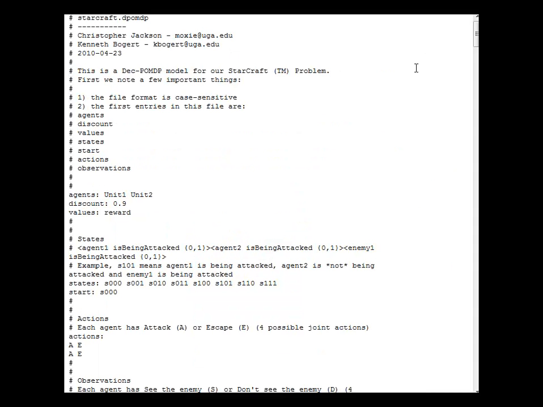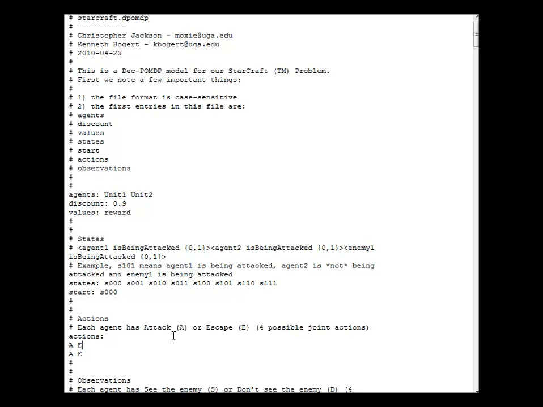Before we demonstrate our AI bot in game, let's first take a quick peek at our POMDP model. Here's an example we used to model a problem which consists of two Dragoon units which will be controlled by our AI versus a 2 times upgraded armored enemy Ultralisk. You'll first notice that our optimality criterion includes an infinite horizon with a discount factor of 0.9. We have 8 states, where the first digit expresses whether or not Unit 1 is being attacked, the second digit Unit 2, and finally the third digit showing if the enemy is being attacked. For example, state 101 shows Unit 1 being attacked, Unit 2 not being attacked, and the enemy also being attacked.